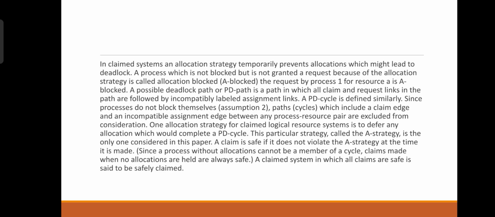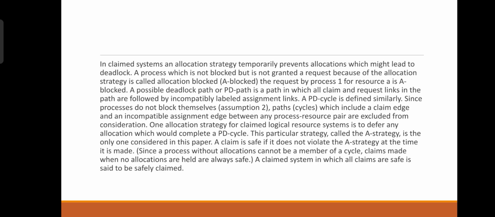In claim systems, an allocation strategy temporarily prevents allocation which might lead to deadlock. A process which is not blocked but is not granted a request because of the allocation strategy is called allocation blocked, and the request by process 1 for the resource is blocked.